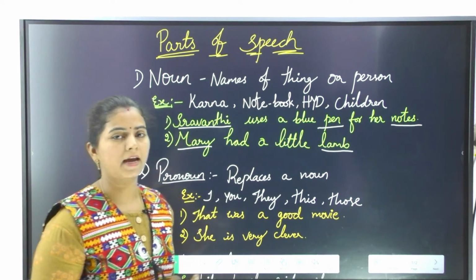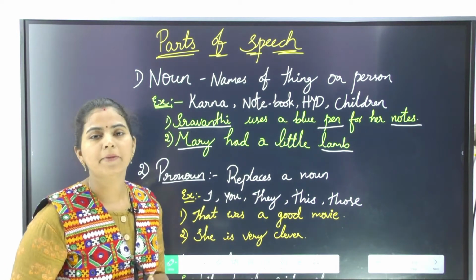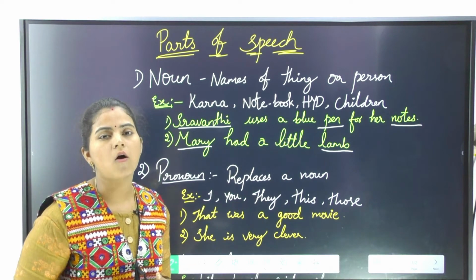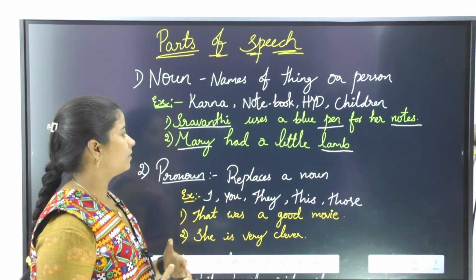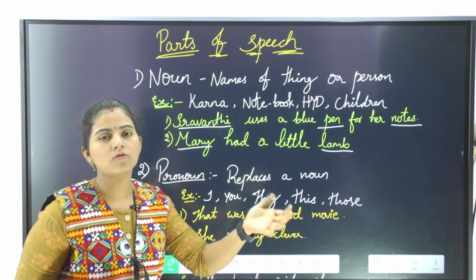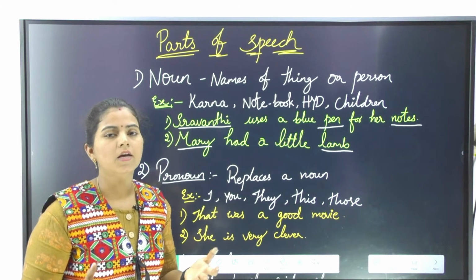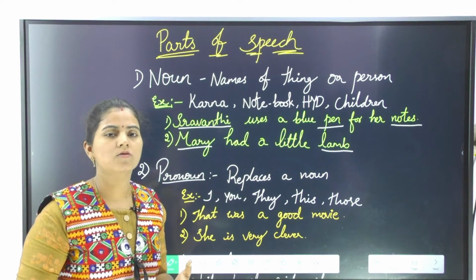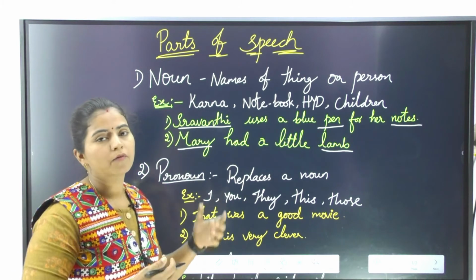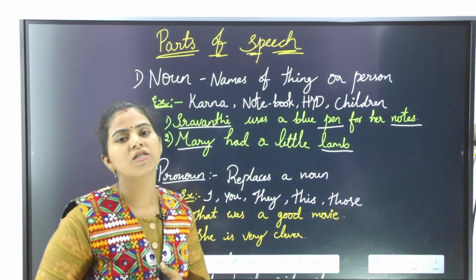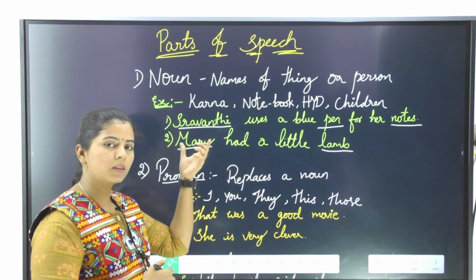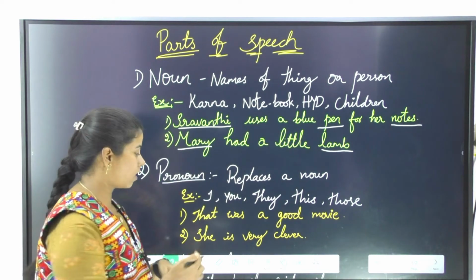Let us move on to the second one, that is pronoun. What do you mean by pronoun? It replaces a noun. Instead of the noun which we use, we call them a pronoun. For example, Shravanti uses a blue pen for her notes. Shravanti goes to school every day. I can't use her name all the time, saying Shravanti is doing this, Shravanti is doing that. So what do I use? Instead of her name, from the second sentence onwards, I will use she instead of the name Shravanti. So when we replace Shravanti with another word, such words are called pronouns.